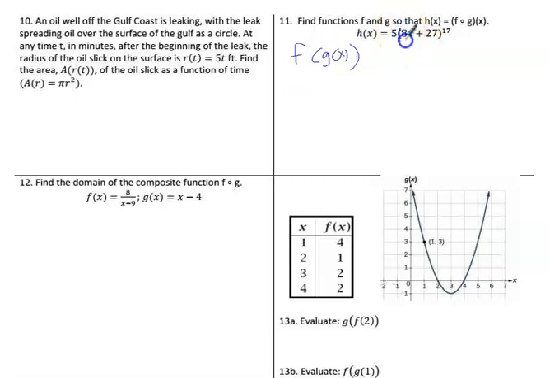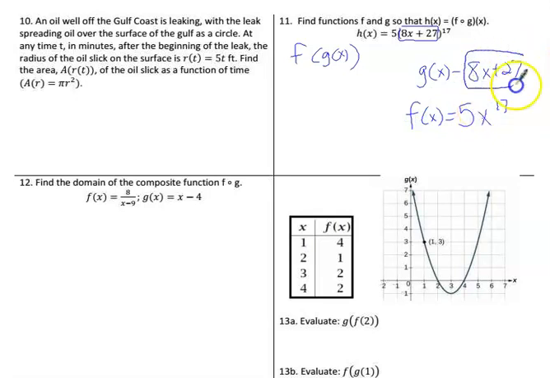When I look at this, here's an inside. Let's try that. If g is on the inside, if g is 8x plus 27, that leaves 5 and a power of 17 on the outside. So f, not h, f would be 5 and the power of 17. But what was raised to the power of 17? Well, it was an x that got replaced with, oh, that was an equal. If we replaced it, yeah, we'd be right back where we started. So this is the outer one, and that's the inner one.